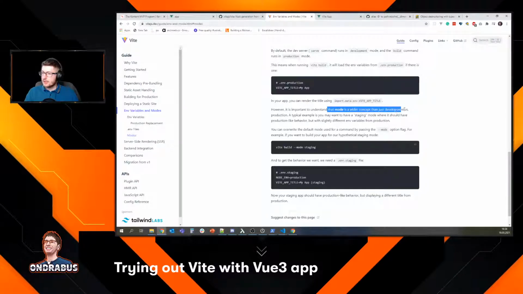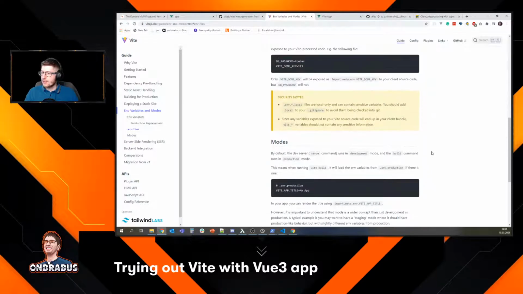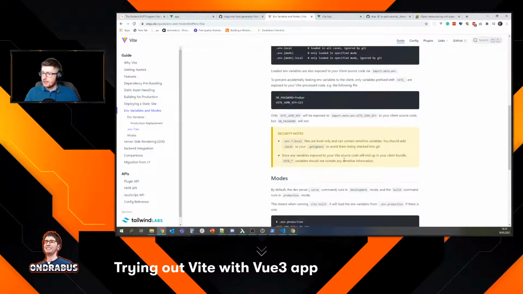Mode is a wider concept than just development versus production. A typical example, blah blah blah. I want to know, why does my .env file not work? Okay, so .env.local files are local only and can contain sensitive variables. You should add .local to your .gitignore to avoid them being checked into git. Since any variables exposed to your Vite source code will end up in your client bundle, Vite variables should not contain any sensitive information. Alright, so that means we need to use the VITE prefix instead of VUE.